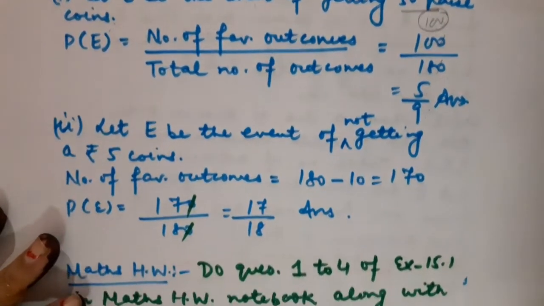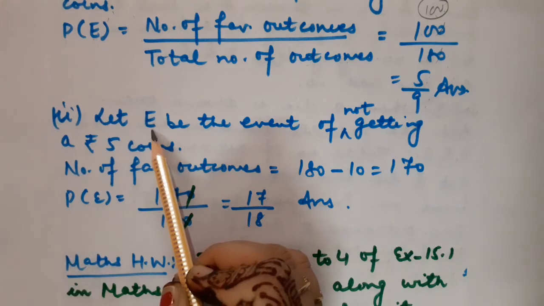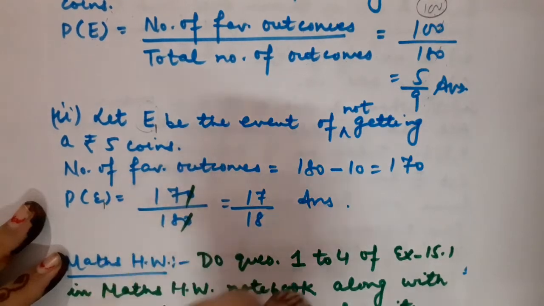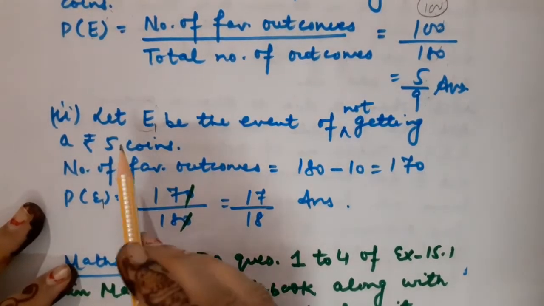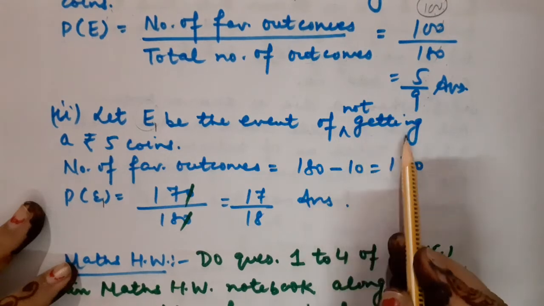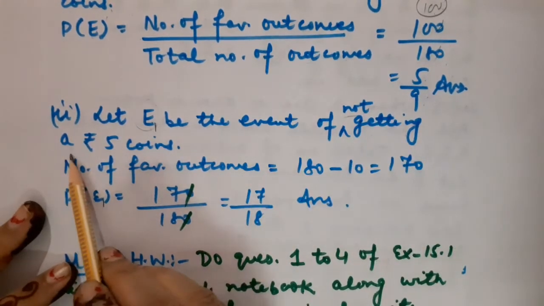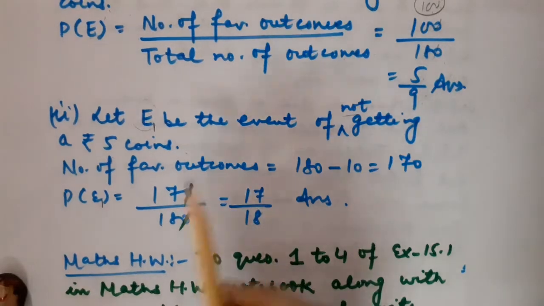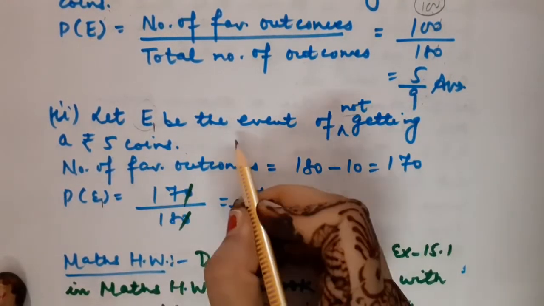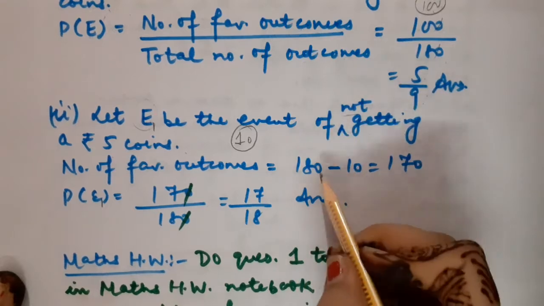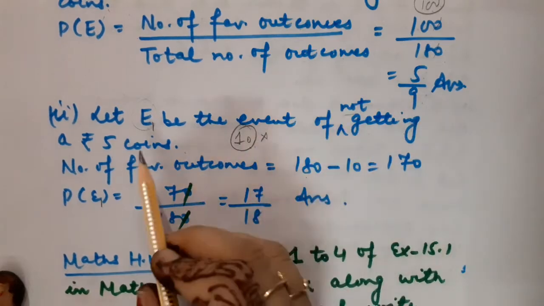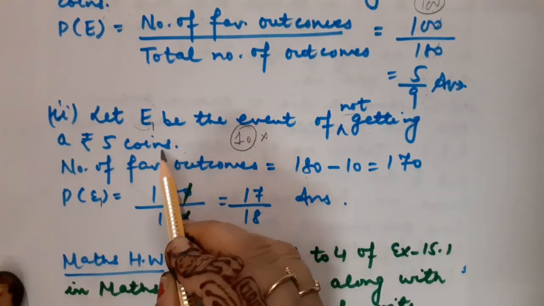Got it? Now for the second part, you can either show the same event, or you can write it as E1 also. No problem, that depends on you. So let E1 be the event of not getting a rupees 5 coin. Means I do not want rupees 5 coins. Otherwise, the rest of the coins can be demanded. So children, you know that rupees 5 coins are 10 in number. Total coins are 180. But I do not want these very 10 coins, because they are rupees 5 coins.